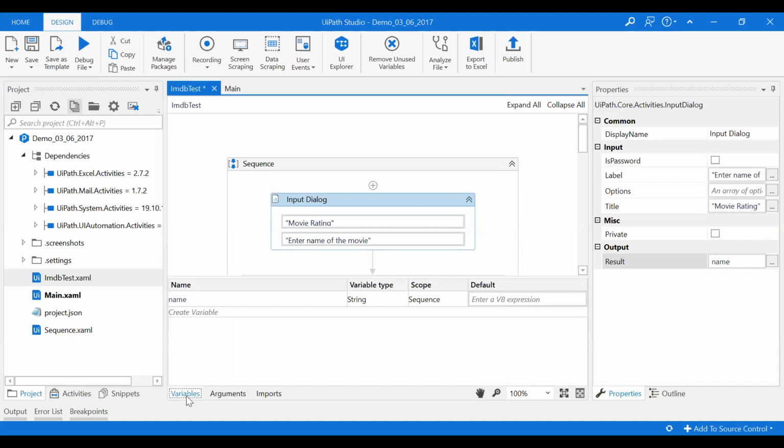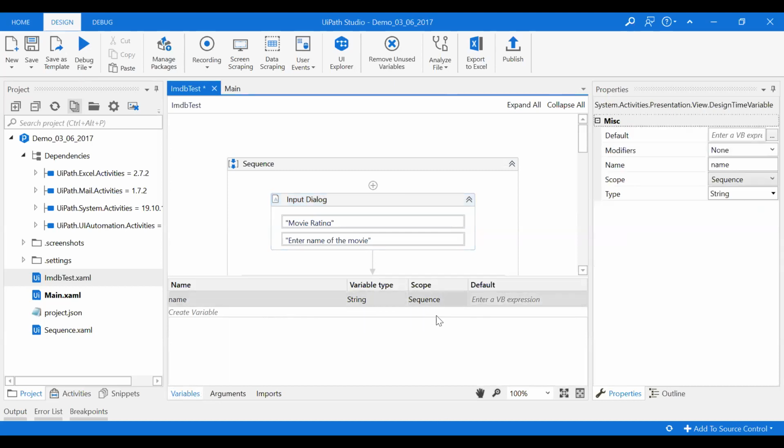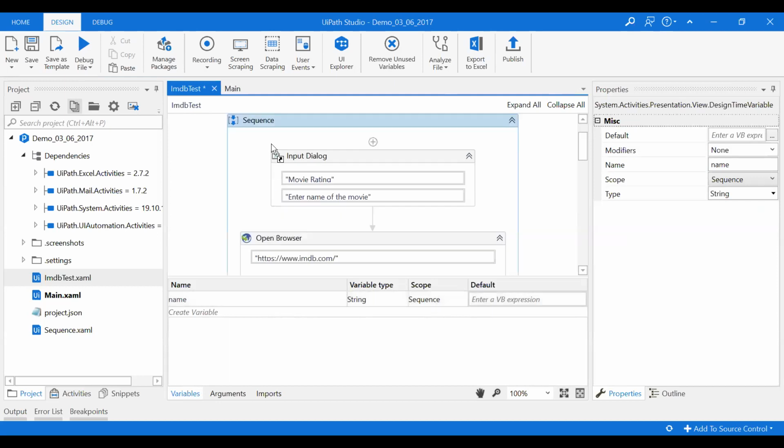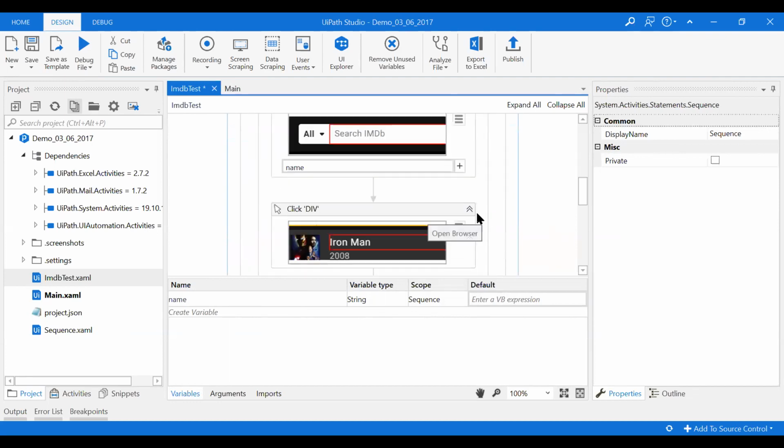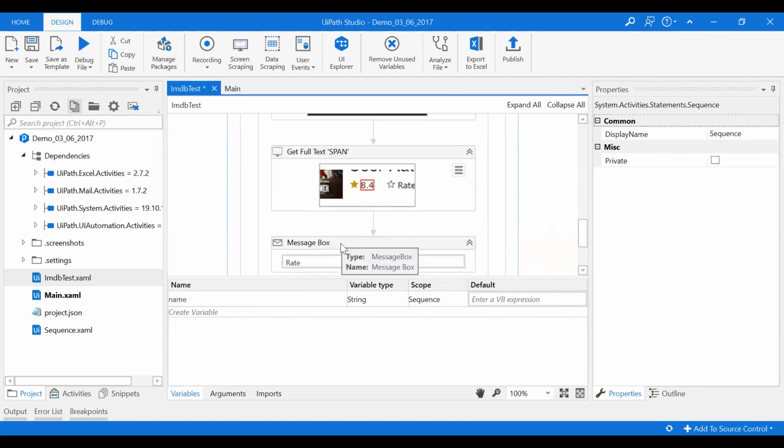Now if you go to this variable, what is this name? It's a string variable, and the scope is which one? It is defined on top of everything. Sequence, right?